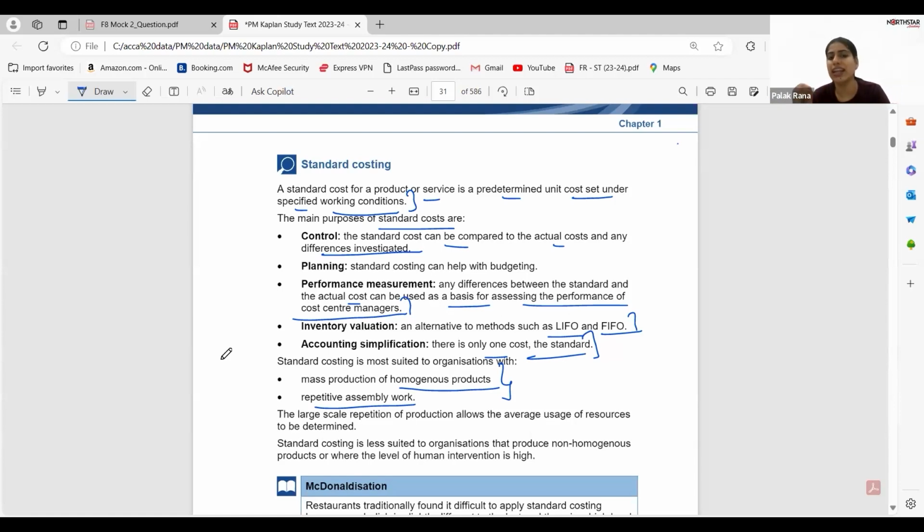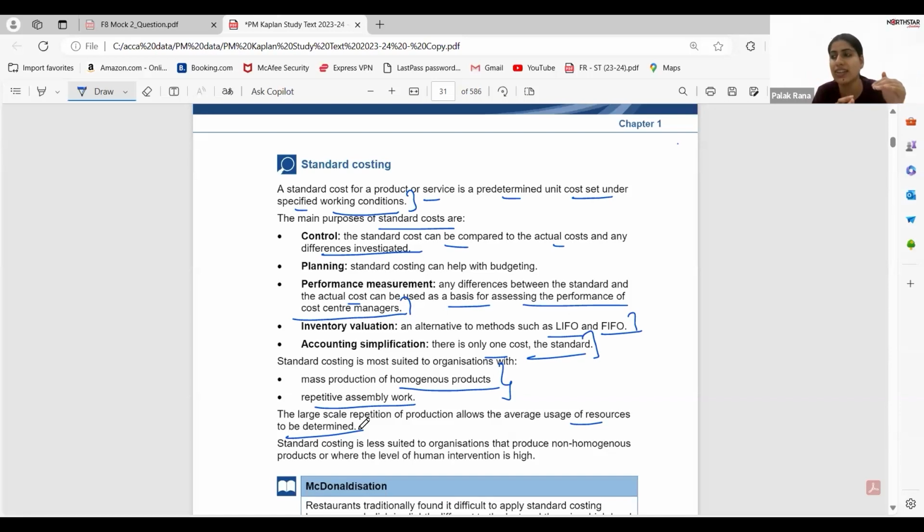So the large scale repetition of production allows the average usage of resources to be determined, because whenever you are doing certain tasks repetitively, see, just taking the example, when I taught for the first time, I thought that an FR batch would be around 75 hours. I thought that. Then I repeatedly took the classes, and I taught almost 60 to 70 batches.